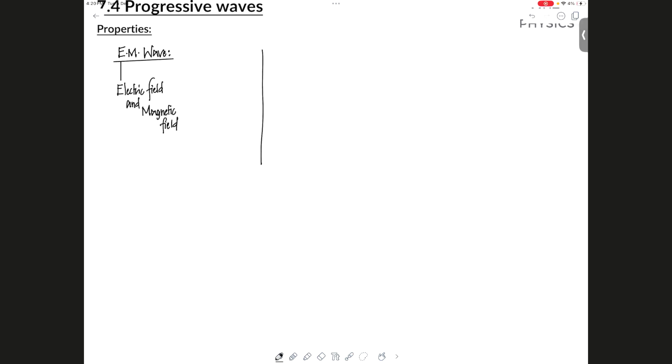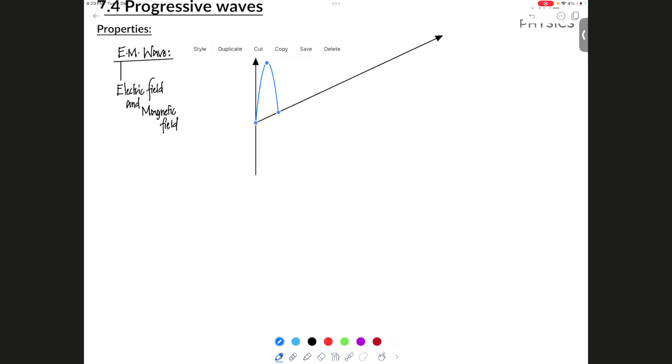So typical electromagnetic waves will look like this. So you have a 3D diagram here. Okay, this is your typical wave, and what I'm drawing right now is the electric field. And I don't know if you will be able to see if I show what's up here. This red part is the magnetic field.